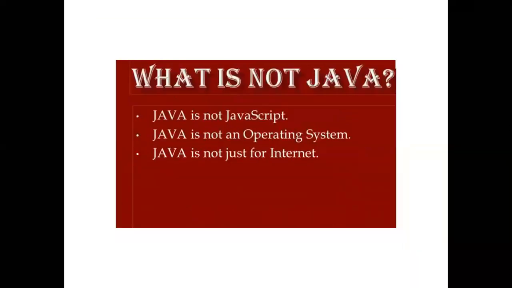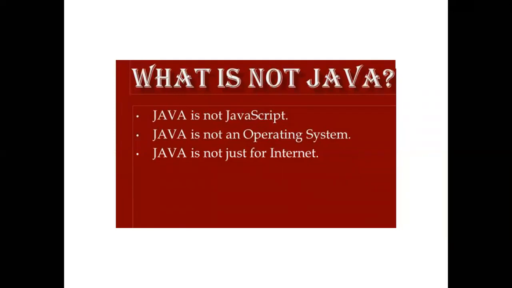Now, what is not Java? Java is not JavaScript. Java is not an operating system. If anybody asks whether Java is a programming language or system software, many people are not aware what Java is.